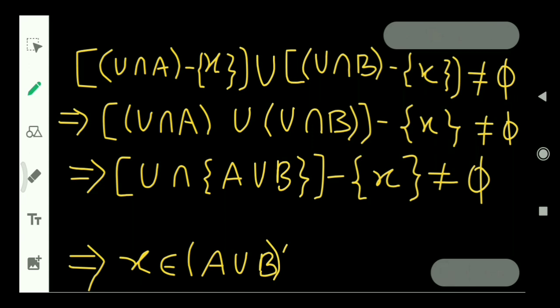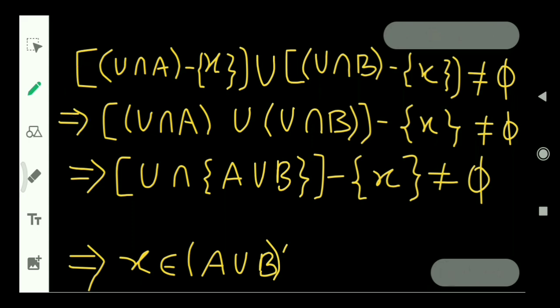So, U intersection A excluding the point x, union U intersection B excluding the point x, that set is also non-empty. Then, by virtue of properties in set theory, operations like union and intersection, we can write U intersection A union U intersection B, and we will exclude this point x from this set. Both statements are the same.